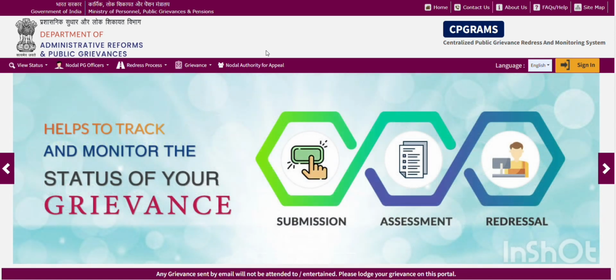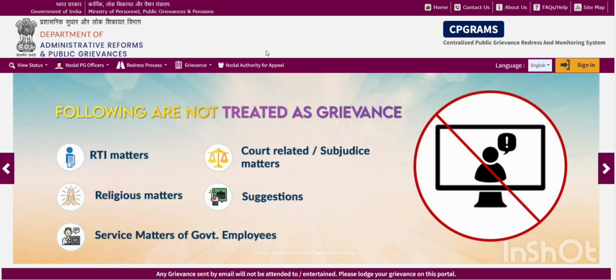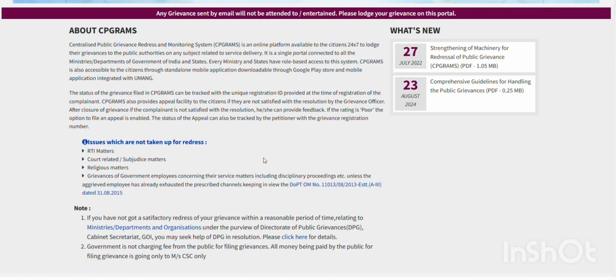So today I am back with a different topic, not exactly related to the research, but as you can see on my screen, this is a government portal, CPGRAMS, that is Centralized Public Grievance Redress and Monitoring System. I'll not go very long, I'll just tell you what it is about. Basically here you can give any of your grievances and directly give it to the central government, without any fees or any other kind of payment.